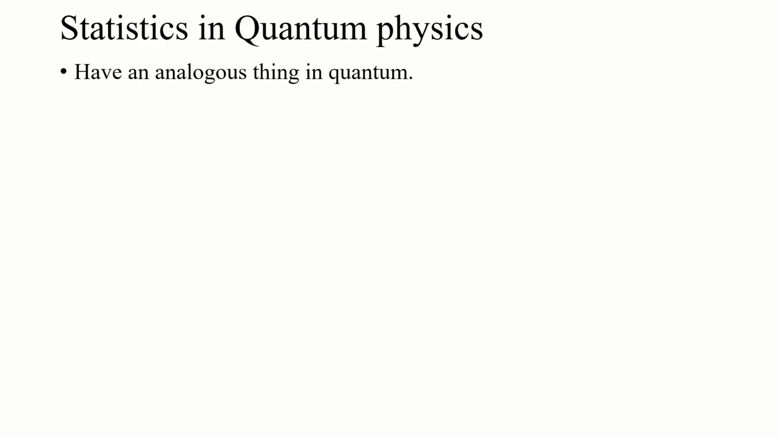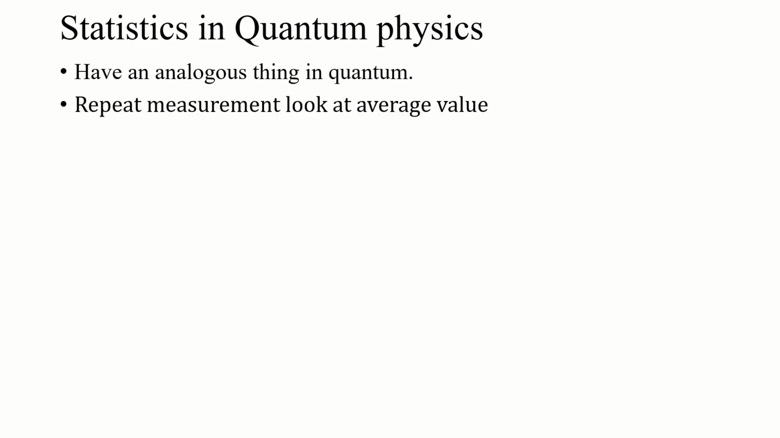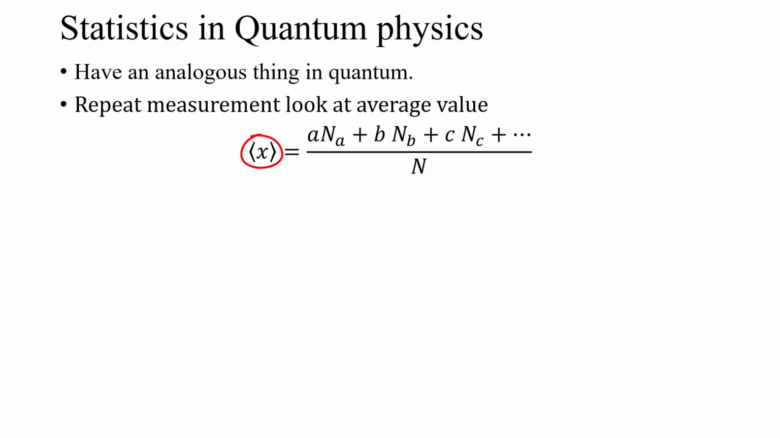In quantum mechanics, we have an analogous thing we can look at, and that's what we're going to spend the rest of today's lecture discussing. If we were to repeat a bunch of measurements of some system, looking at some physical observable, we would want to look at the average value of that. In quantum mechanics, we would do this. Let's say this observable is called X. The notation comes from probability, and it's called the expectation value.